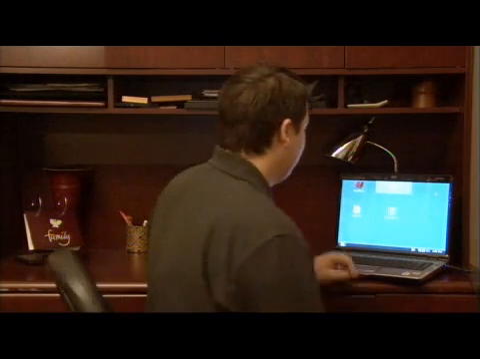Today I'm going to show you how to overclock a CPU. The very first thing we have to do is reboot our computer to what's called the BIOS, which will allow you to change settings on your processor. I'm going to show you how to do that now.